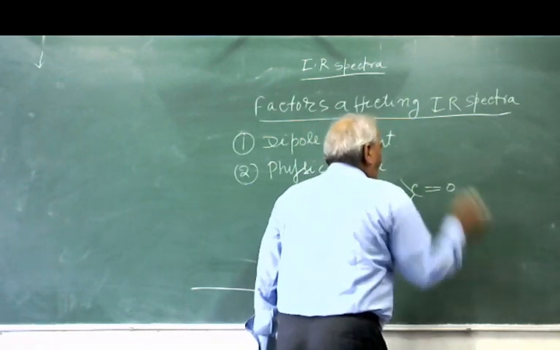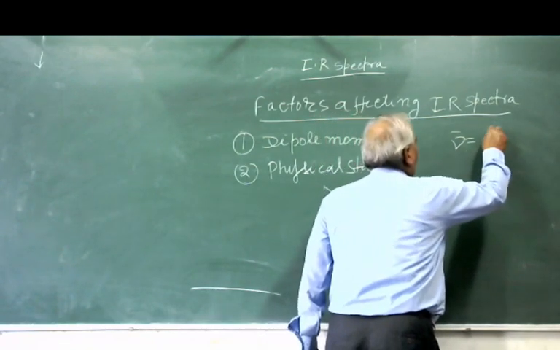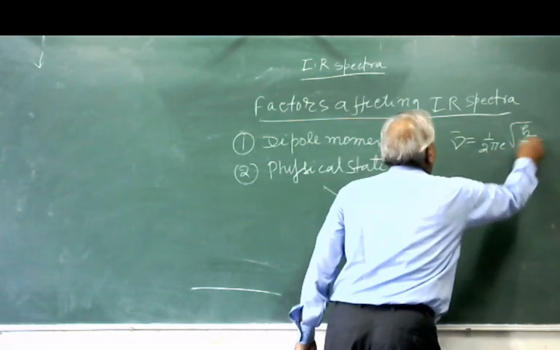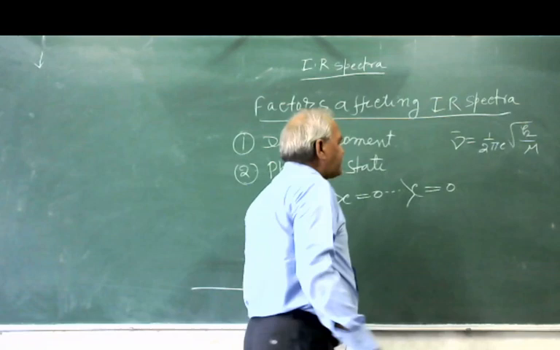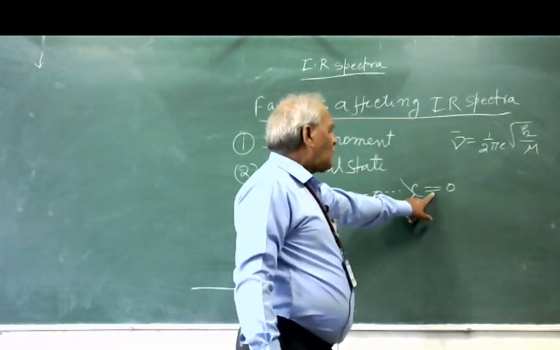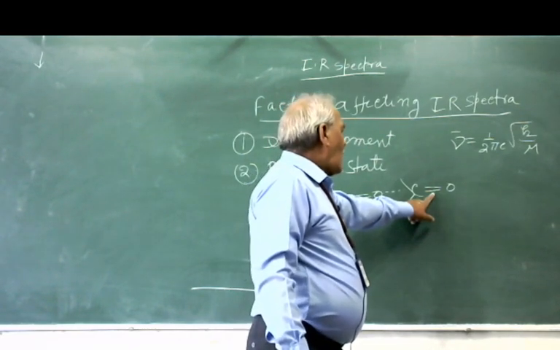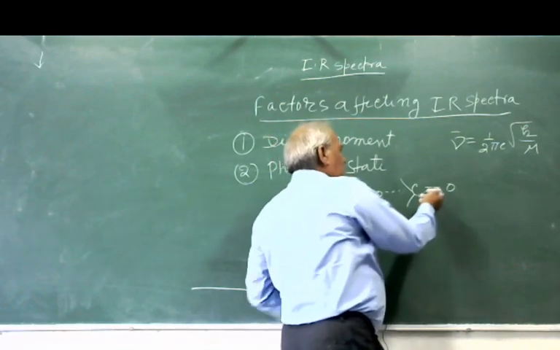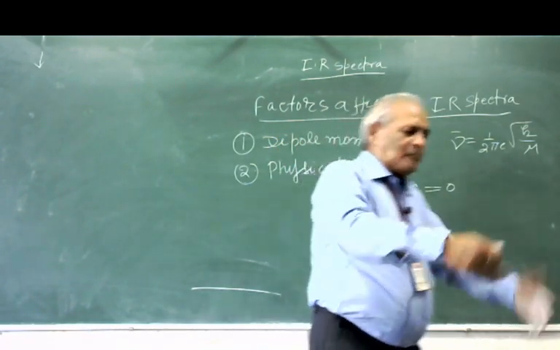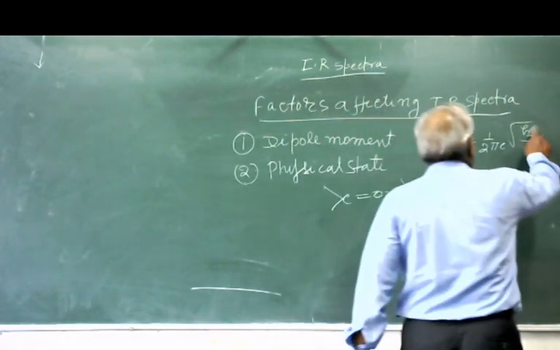See, nu bar is equal to 1 by 2 pi c under root k upon mu. This is Hooke's law. A double bond requires much more energy for vibration. If there is association, the double bond nature changes toward single bond character, which requires less bond strain.